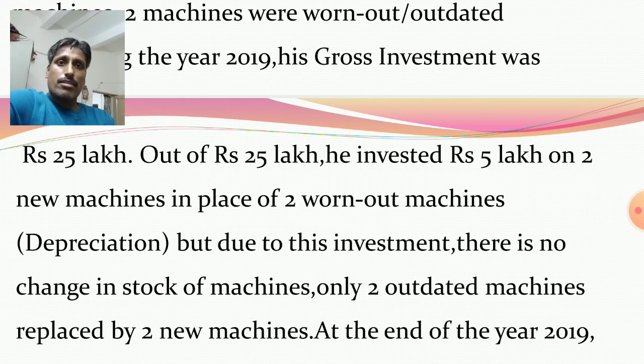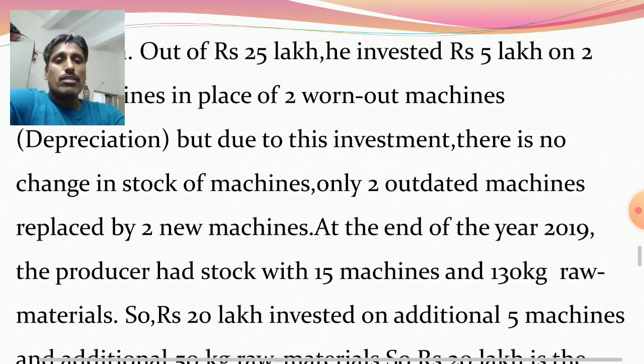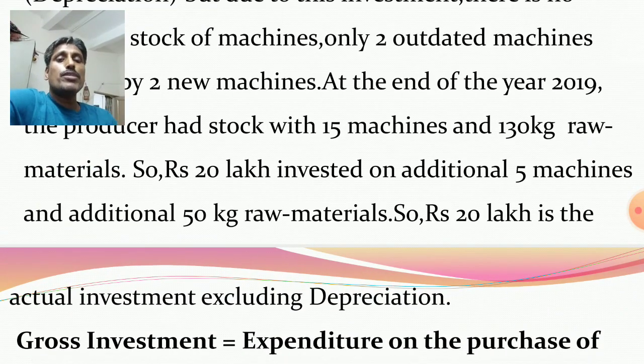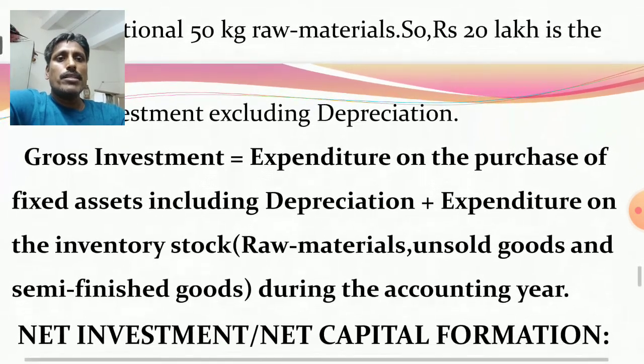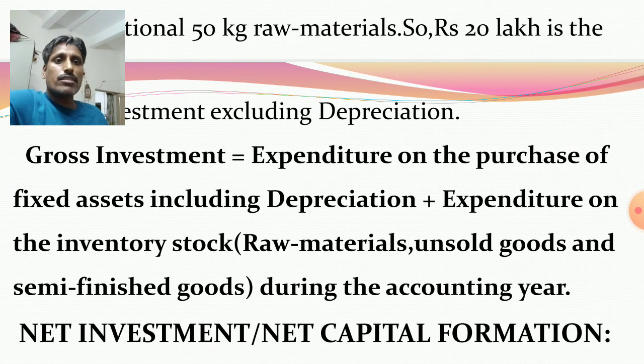Stock remains the same at 10, otherwise capital stock must be reduced, no? Ultimately, the actual investment is rupees 20 lakh. So due to actual investment, 5 new machines purchased and 50 kg raw materials purchased. But 5 lakh invested on new machines replacing outdated machines. It is the depreciation. Depreciation means new assets replace worn out assets. So gross investment is expenditure on the purchase of fixed assets, including depreciation, plus expenditure on the inventory stock: raw materials, unsold goods and semi-finished goods during the accounting year.